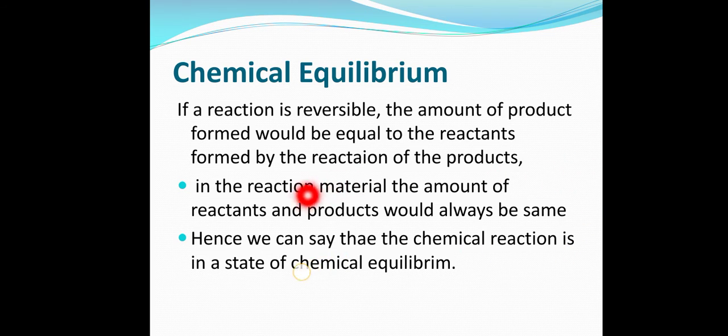So we can say that in the reaction material, the amount of reactants and products would always be the same. This is known as the state of chemical equilibrium. So we can say that the whole reaction is in chemical equilibrium. Both are the same, they are stable. Nothing much is happening unless you produce some kind of effect on it. Any kind of external pressure or external effect will change the direction of the reaction. Otherwise, this whole state is stable and in chemical equilibrium.